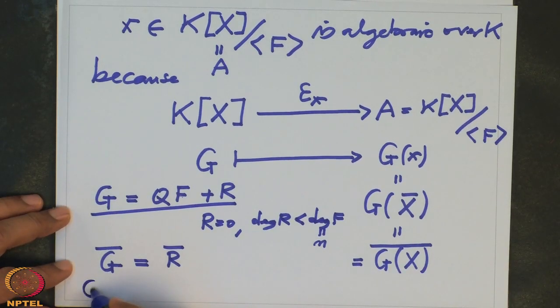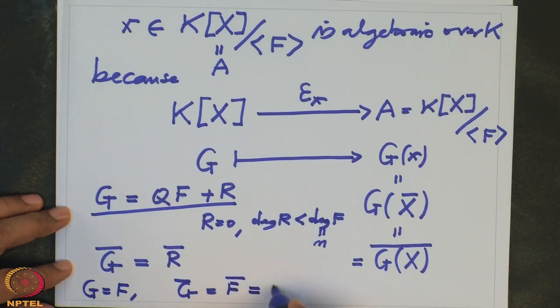So in any case, the polynomial f, where does it go? If I take g equal to f, what is g bar then? G bar is f bar, but f is a multiple of f, so this is actually 0. So f bar is actually the 0 polynomial.